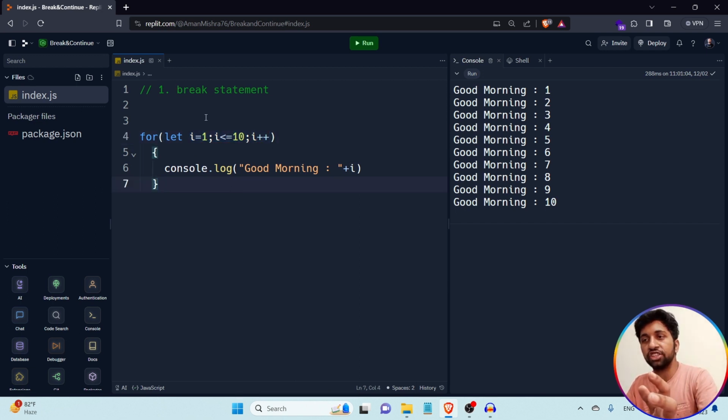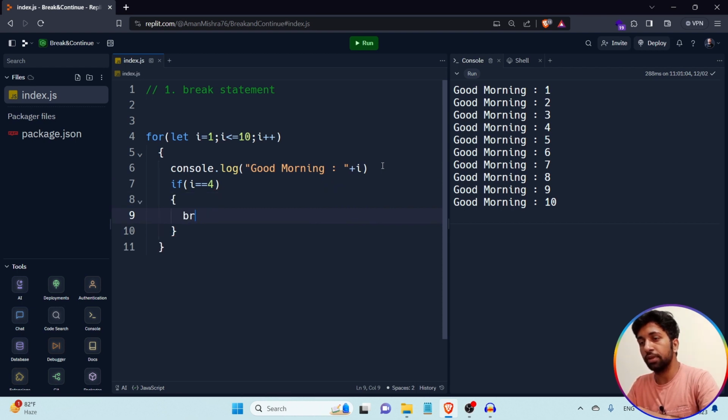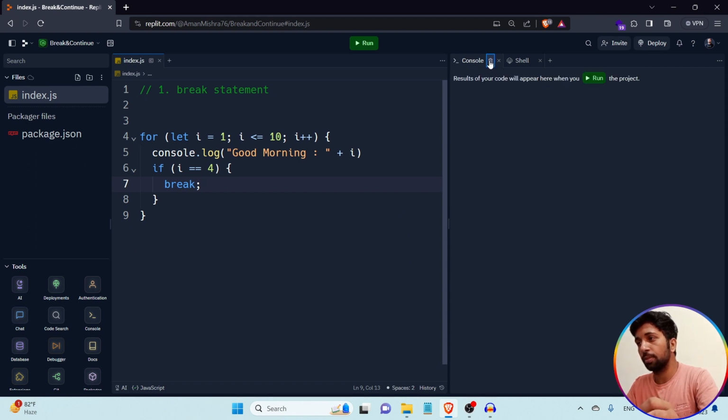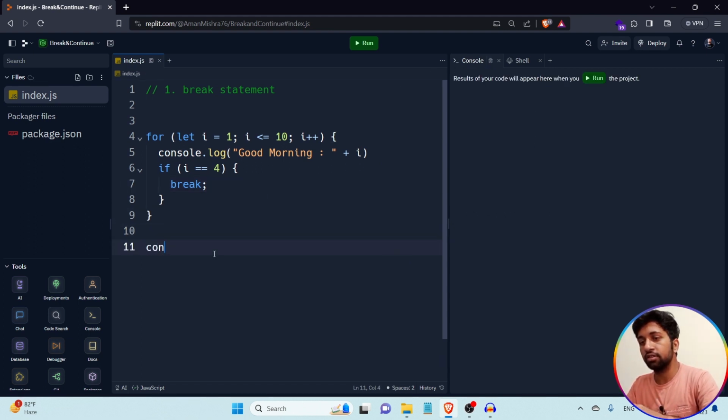So I am talking about the break statement and how it works. For that purpose I am writing here: if the value of variable i is equal to 4, then I write break. And then I write a console.log outside the loop.